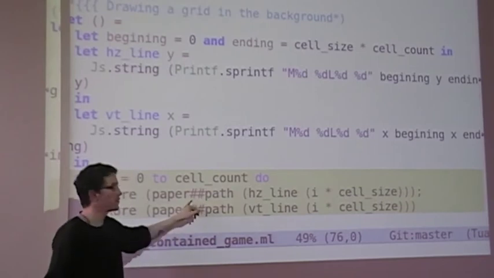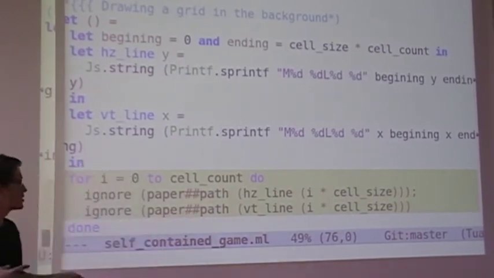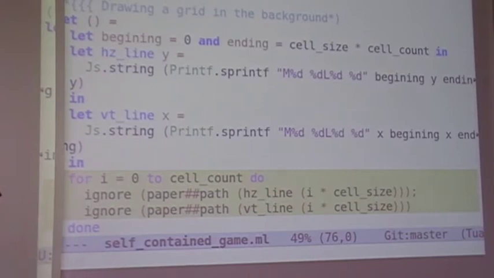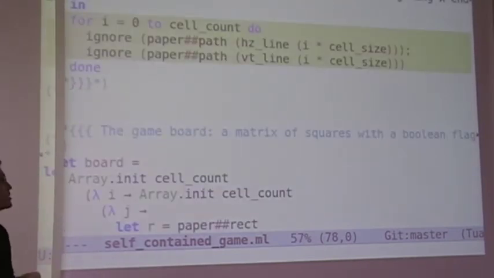So as said before, the two pound signs allow us to access the methods, and it merges quite easily with standard OCaml code, and there is no real problem with syntax and all this. Okay.